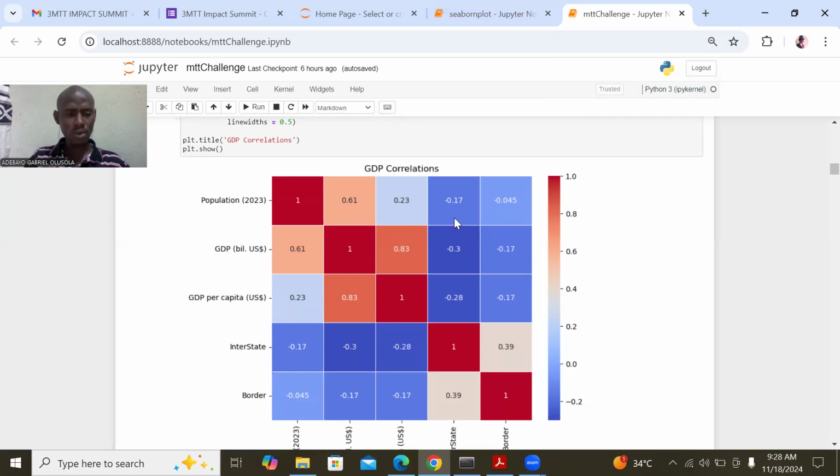Another one that is very important is the interstate, which is minus 0.28. Though it is not significant, it matters. The negative is telling us that as the state has small boundaries, the GDP of that state will likely reduce, and GDP per capita will also reduce.